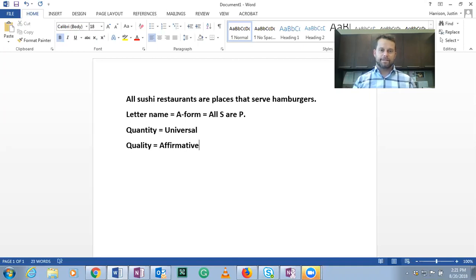And many times we are wrong, and I was just wrong, and I'm sorry. I made a mistake, but now I've corrected it. So, all sushi restaurants are places that serve hamburgers is an A form, all S are P statement. Its quantity is universal, and its quality is affirmative. So those are some examples of how to evaluate the letter name, the quantity, and the quality of categorical propositions.